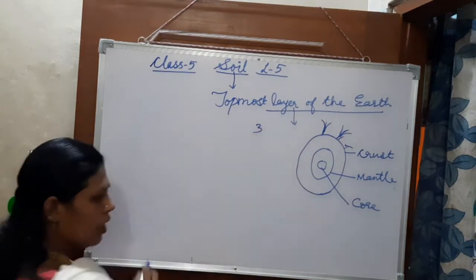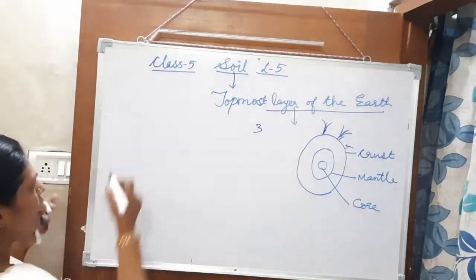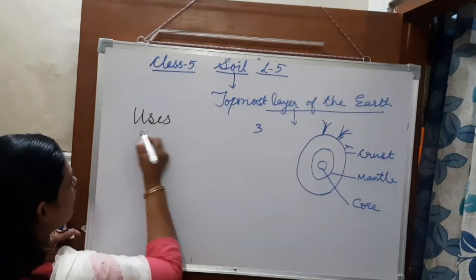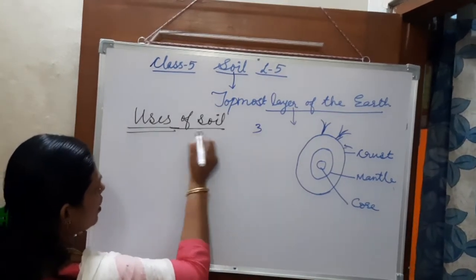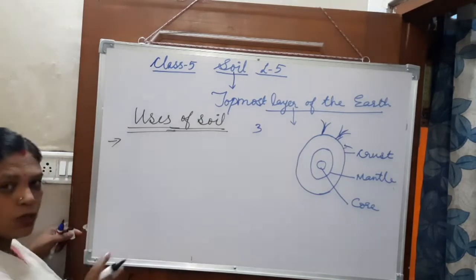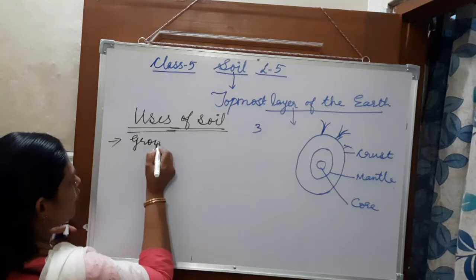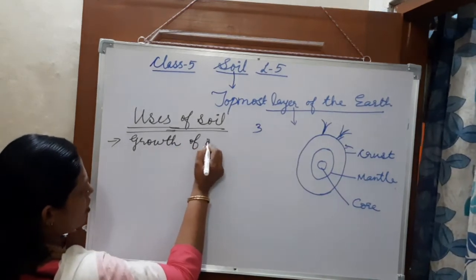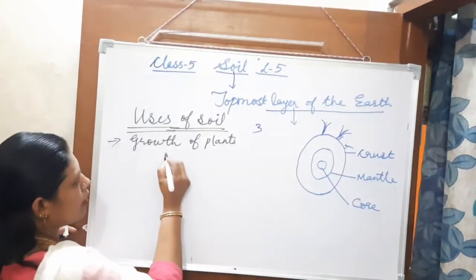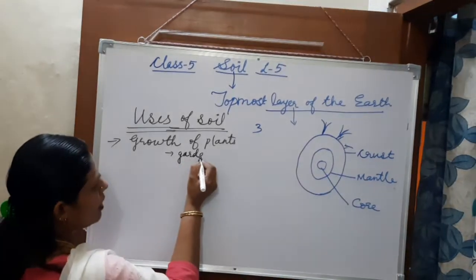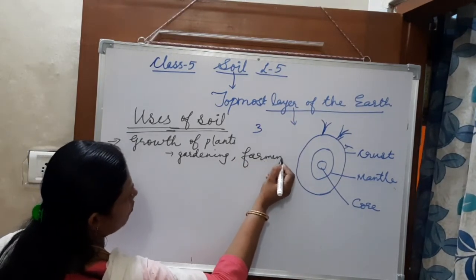Understood? Now the next one is, what are the uses of the soil? If you talk about the uses of soil, what are the uses, children? It is used for growing the plants. So for the growth of plants, even gardening and farming, everything will come in this, where it is for the growth of the plant.